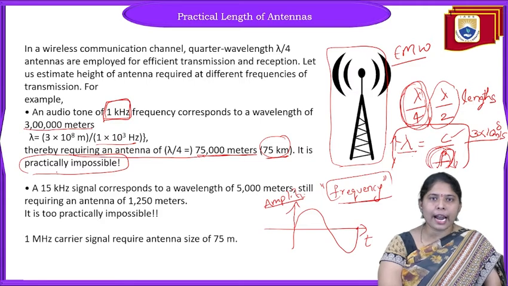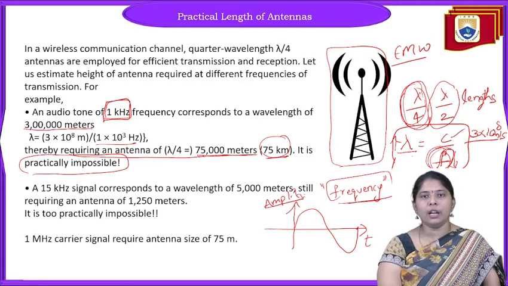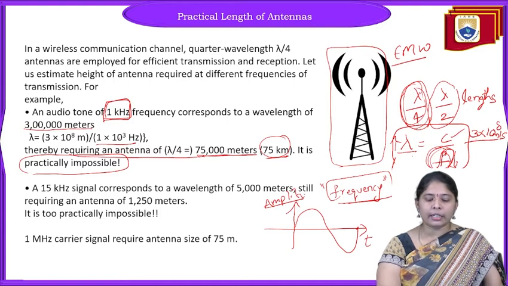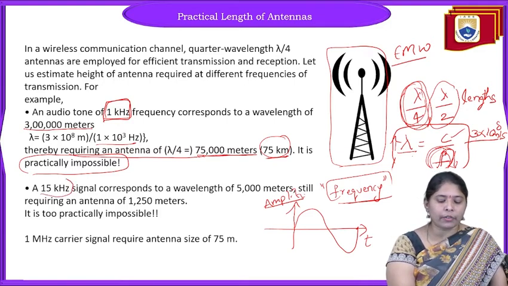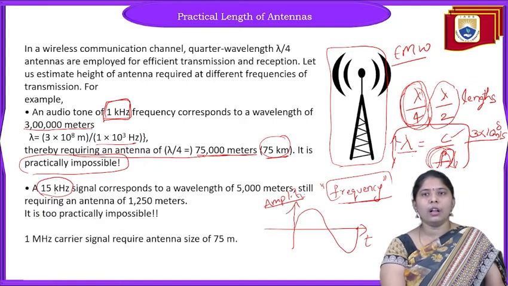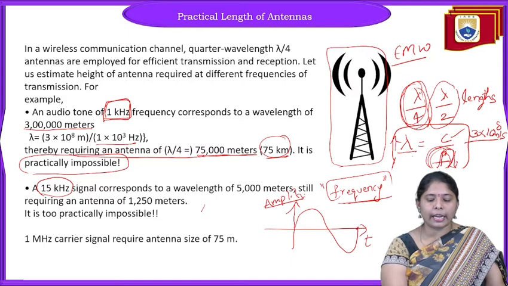So we should not transmit low frequency information signal directly. Let us have a second example. Suppose we have taken the frequency of the information signal as 15 kHz. Then how to calculate the lambda value? Again, lambda equals C by F.